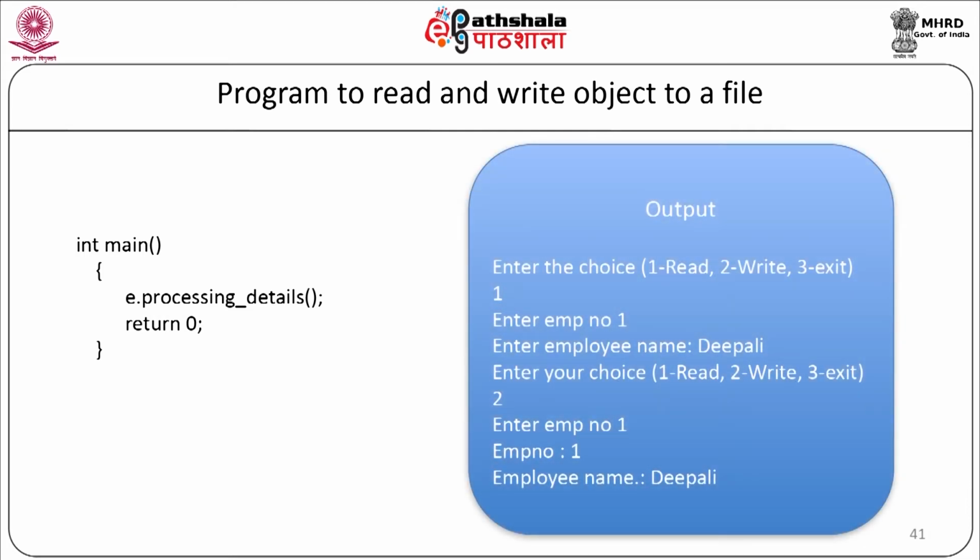First it will display the menu, enter the choice 1 for input, 2 for output and 3 for exit. Then if the choice is 1, it will display on the screen enter employee number; suppose the employee number is 1, then enter employee name, suppose the employee name is Dipali. Then it will ask the choice again. Suppose the choice entered is 2, it will ask the user to enter the employee number. Suppose the employee number is 1, it will read from the file till employee number 1 is matched, and then it will display the details on the screen as employee number is 1 and employee name is Dipali.